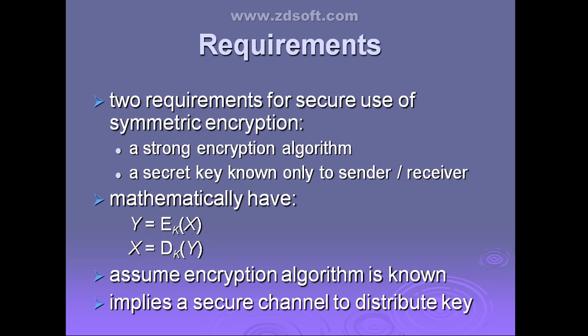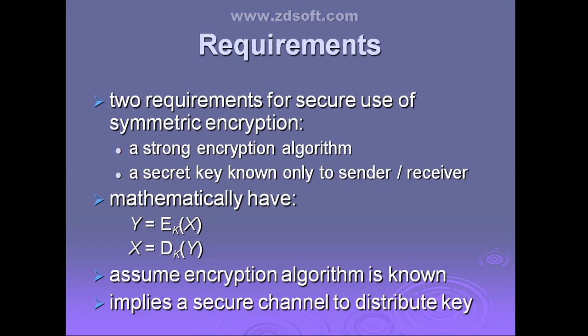Mathematically, you apply the encryption algorithm with key on the plain text to get the ciphertext, and the decryption algorithm with key on the ciphertext to get the plain text. So even though as a cryptanalyst you know the encryption algorithm, you cannot get the plain text directly. The key should be known only to the sender and the receiver.